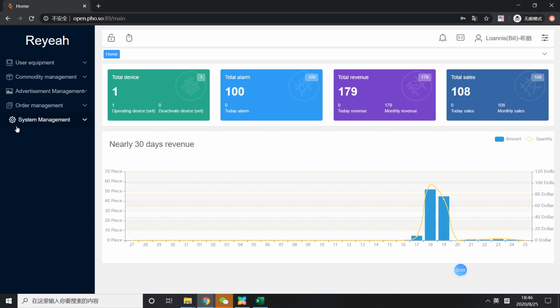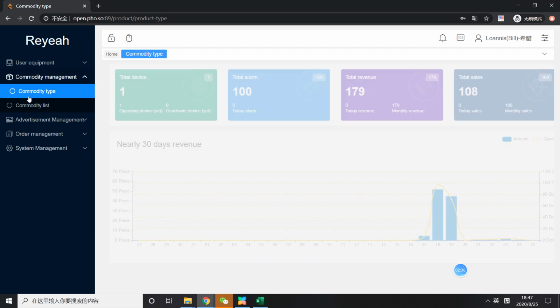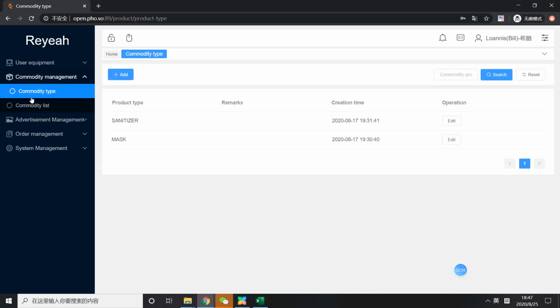But when you get the machine, how to do the setting? Firstly, you need to do the settings on the price and also upload the product image. So the most important is to make the machine run. So you can come to the commodity management, and you can do the settings on the commodity type.